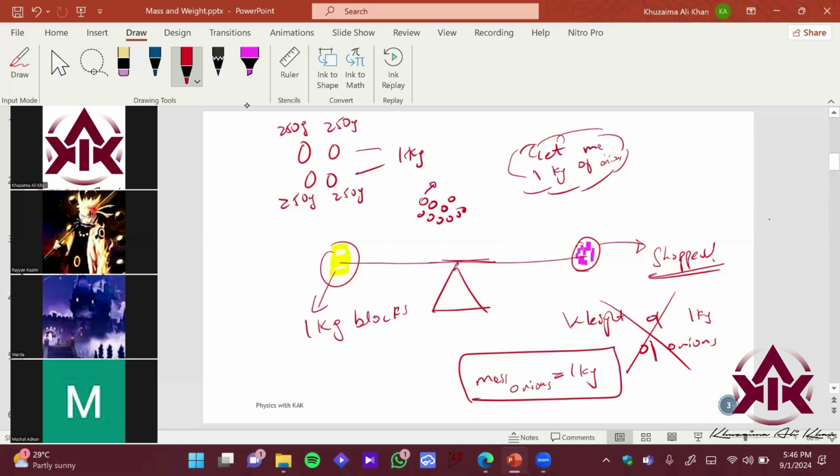Let's say one onion is approximately 100 grams. We get 10 onions. And if you combine that mass, you will get 1 kg, right? Okay. Still, in the end, we are getting a mass of 1 kilogram of onions, not the weight. You cannot say that my onions' weight is 1 kilogram. Okay, 1 kilo of onions is the mass. So that is a wrong idea over here.